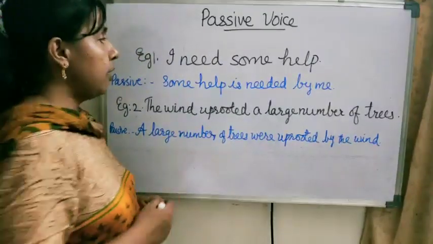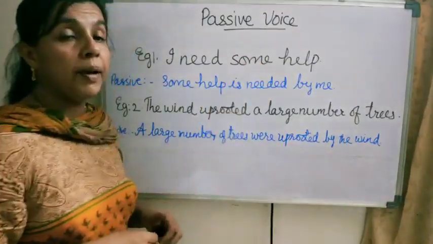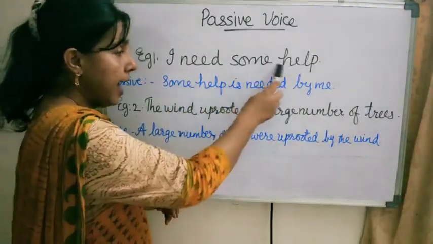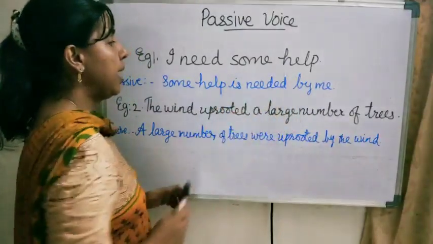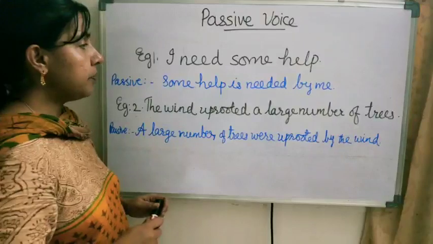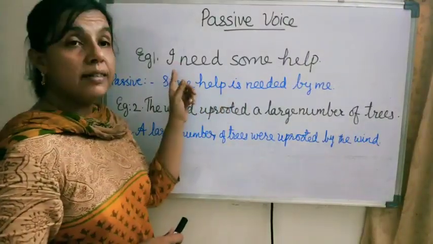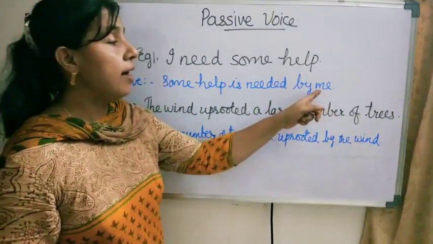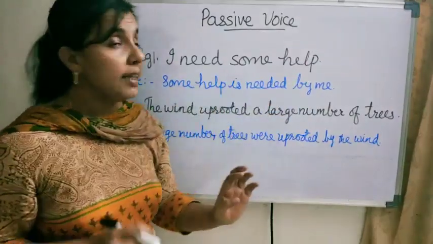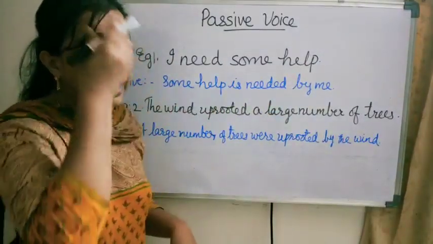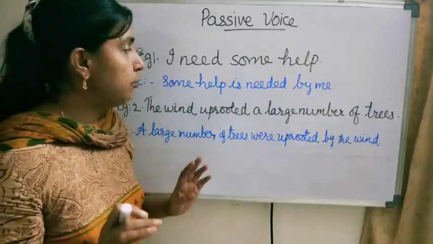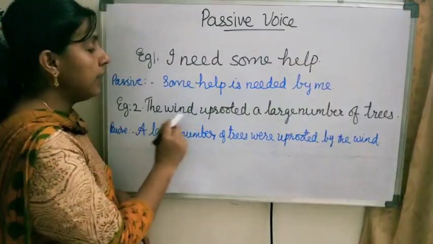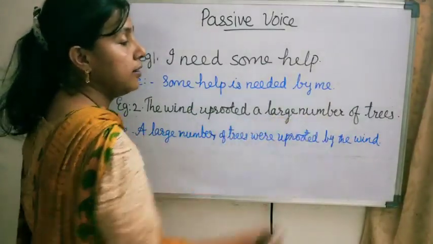Okay, let us see one example. I need some help. Yes, this sentence in the passive voice: some help is needed by me. Got it? So here the subject is I. When it became an object, it changed to me. So while changing sentences from active voice to passive voice, we have to be careful about the use of personal pronouns.